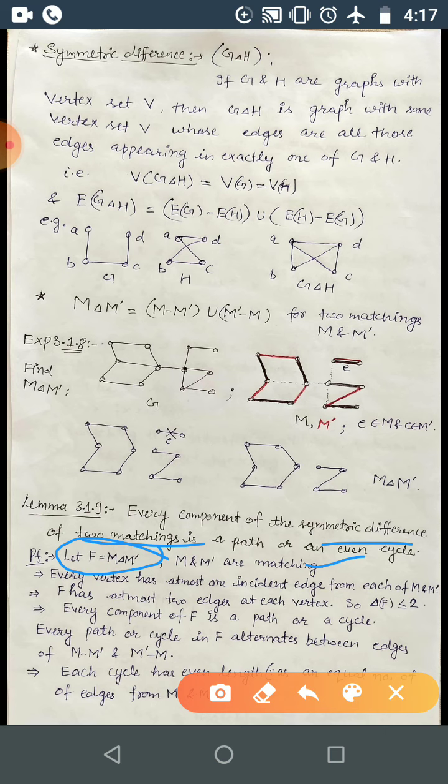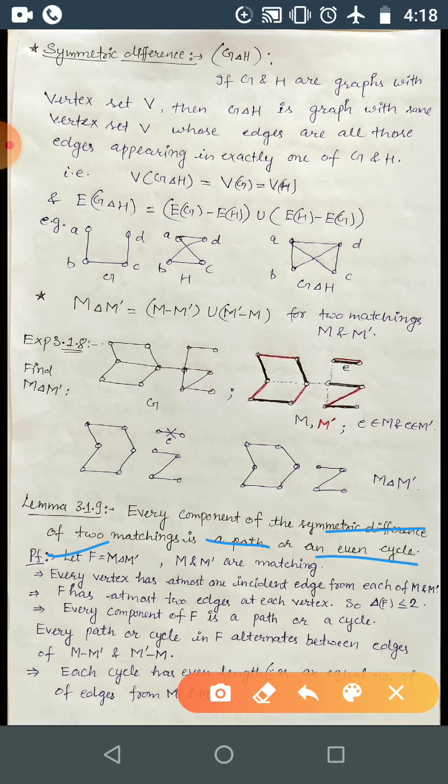Now we need to show that the symmetric difference, that is F we have considered, is a path or an even cycle. And here in F we have only edges, correct? Obviously incident with some vertices, endpoints, correct? So we have edges. How is this related? These edges will be related with a path. How the combination of these edges will give us a path or an even cycle, correct?